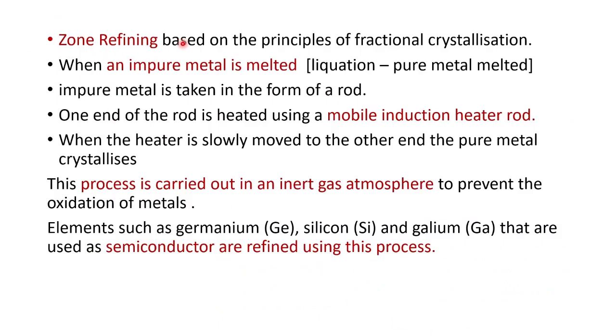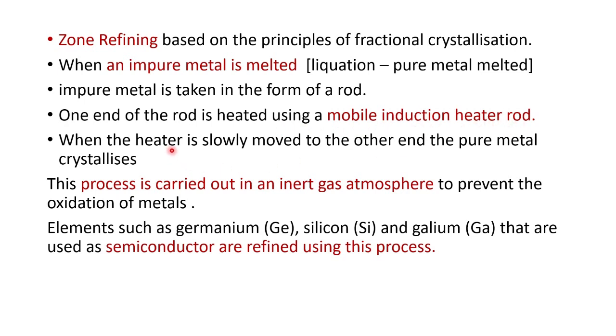Then the zone refining process. This is based on liquefaction. In this zone refining, impure metal is melting. That is, one end of the rod is heated using a mobile induction heater.